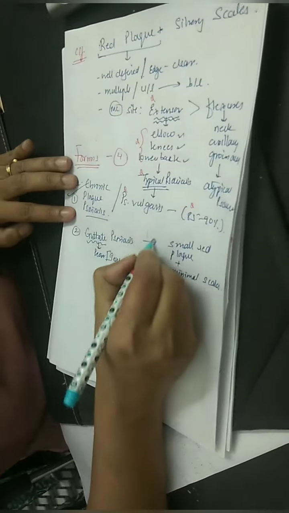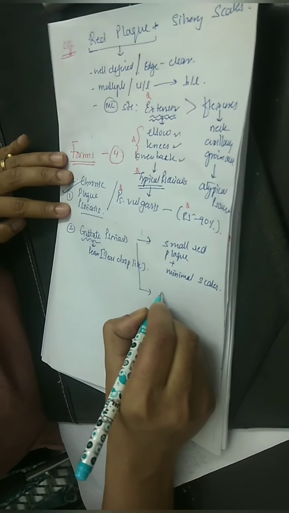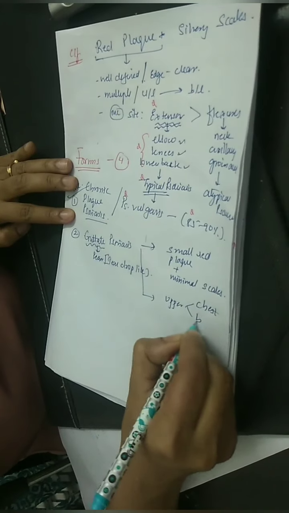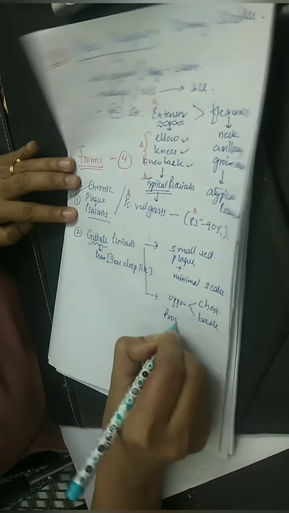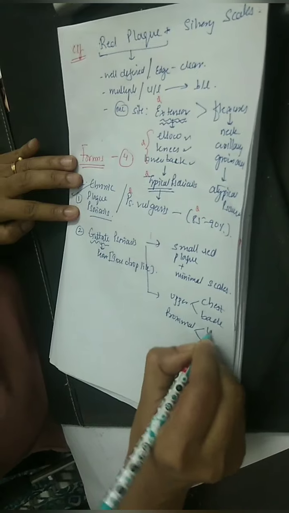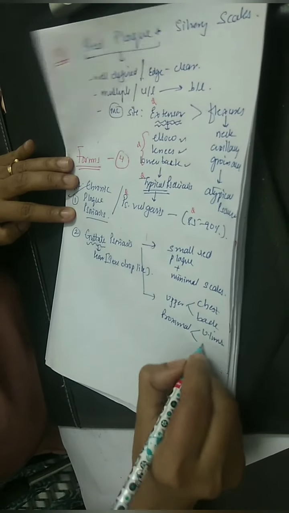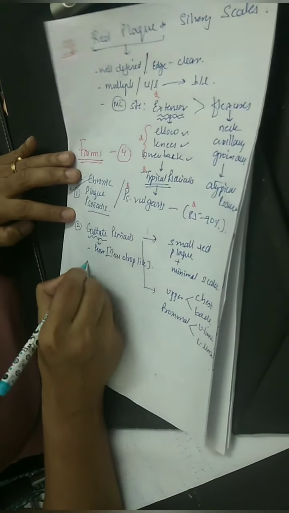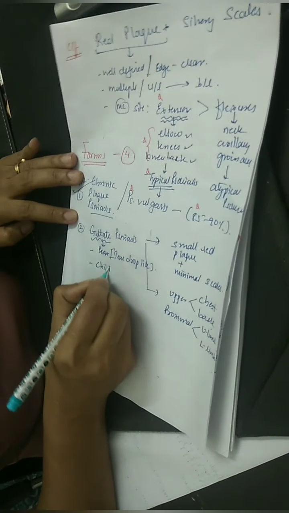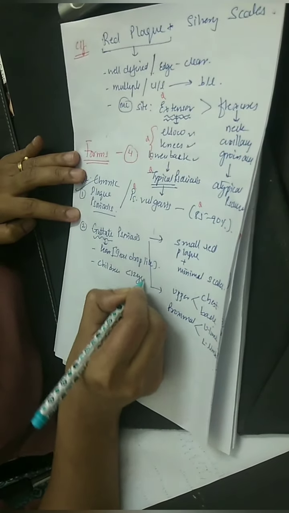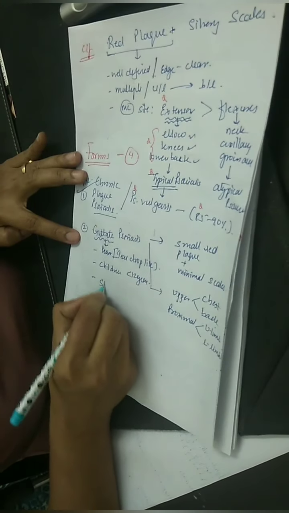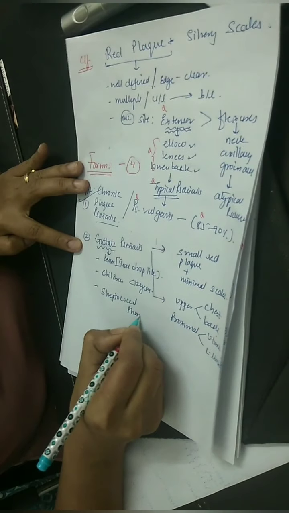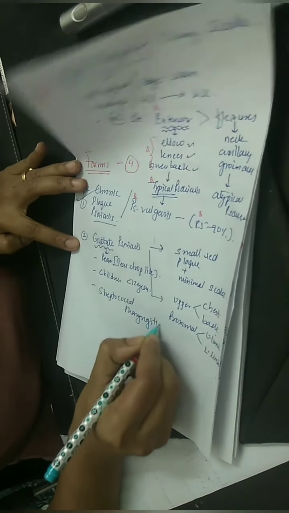Mainly present on the upper chest, upper back, proximal upper limb, meaning arm area, and lower limb, meaning thigh areas. These are mainly present in children less than 12 years and mainly associated with streptococcal infection, mainly pharyngitis.